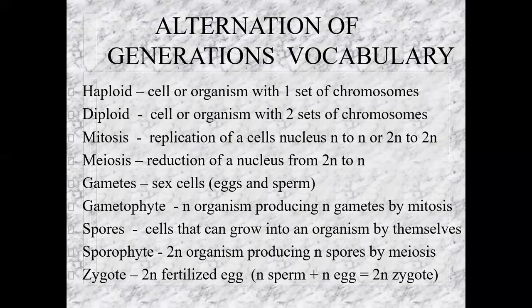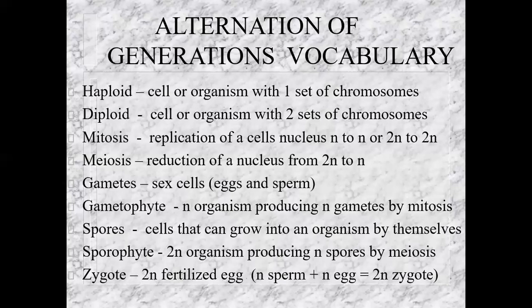Mitosis is the replication of a cell's nucleus. But in mitosis, it's an actual replication of whatever kind of nucleus you started with. If it's a haploid nucleus, you will create two haploid nuclei identical to each other. If it's a diploid nucleus, it will create two diploid nuclei. Meiosis is a different story. Meiosis is the reduction of a nucleus from a diploid condition, which has two sets of genes, to a haploid condition. That's very important in order to create sex cells.